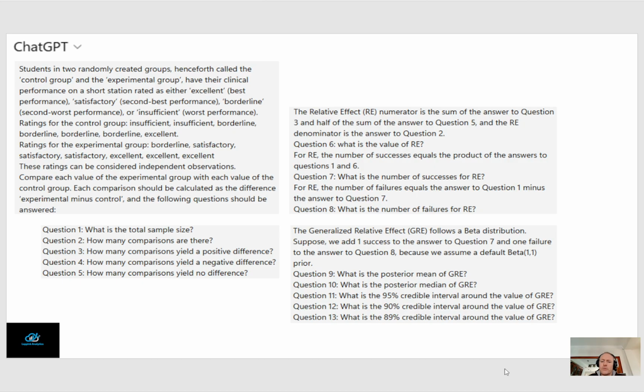They are not the same. They are philosophically and mathematically slightly different, but the 95% credible interval, with a default prior, will normally be very similar to the 95% confidence interval in the frequentist school of thought.